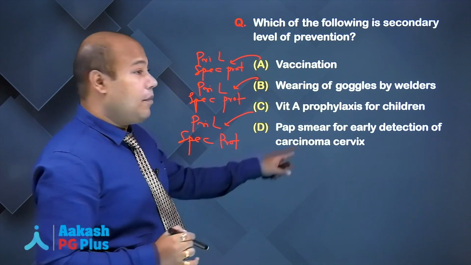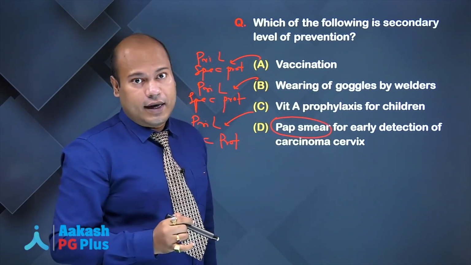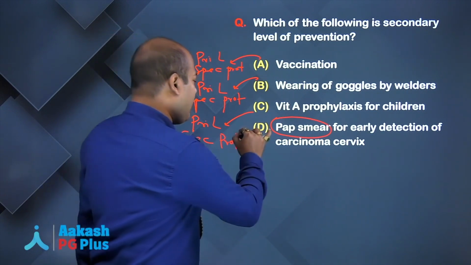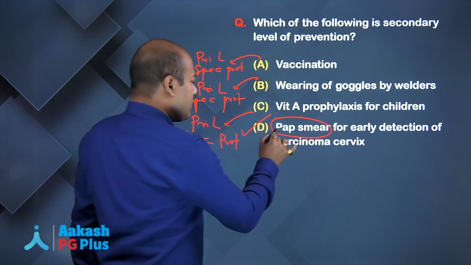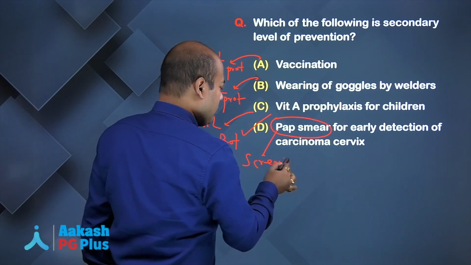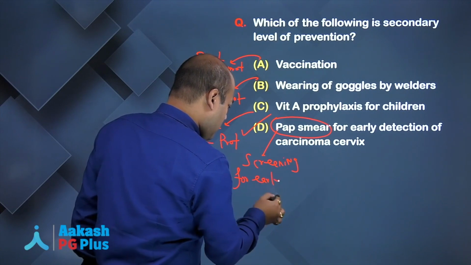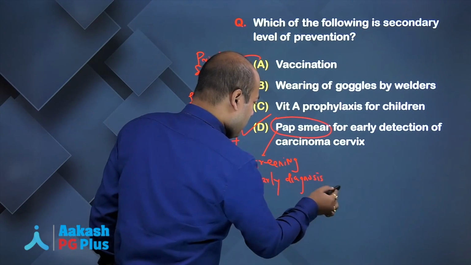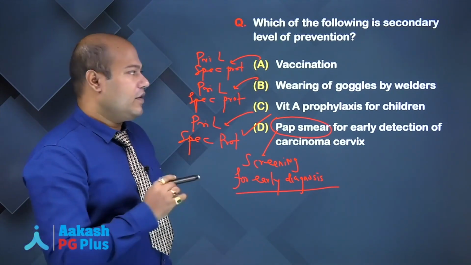Pap smear. What is Pap smear? Screening test. You are trying to do an early diagnosis. Pap smear for early detection of carcinoma of cervix. Definitely it will come under what? Secondary level of prevention. Why? It's a screening for early diagnosis. It will come under secondary level of prevention.